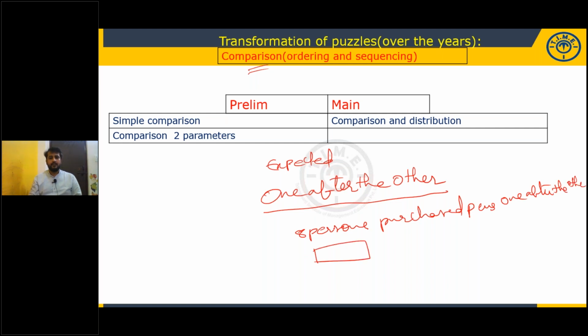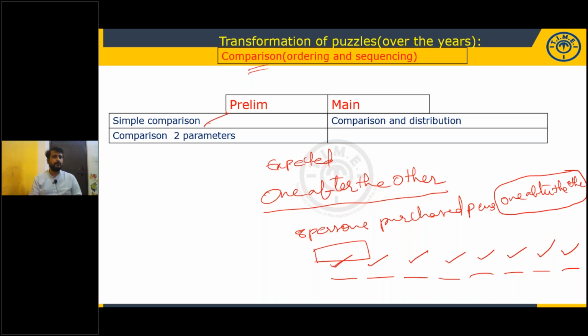You have to know the basic structure for that: 8 blanks to be taken, just like a linear arrangement. That's it. Here is the first person who bought the pen, second person, third person, fourth person, fifth person, sixth person, seventh person, and eighth person. By looking at this term, don't get any confusion. One after the other means just take the blank spaces and try to fix the arrangement. And simple comparison will be given.